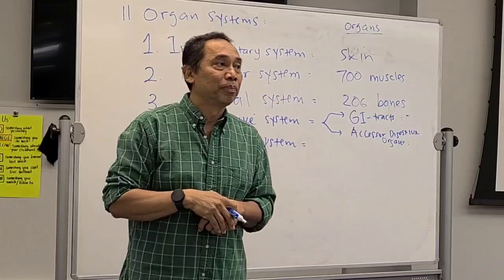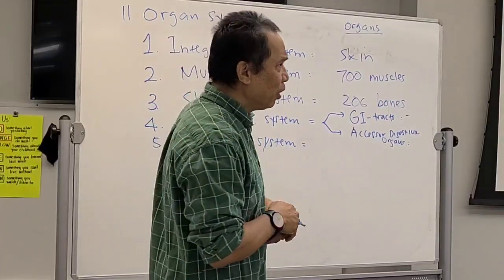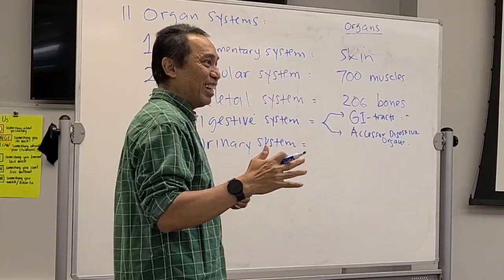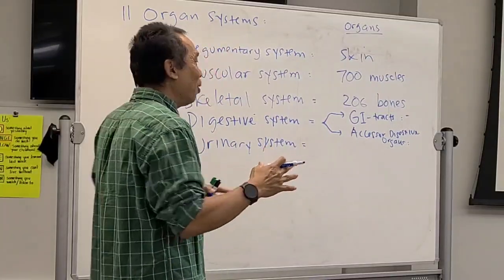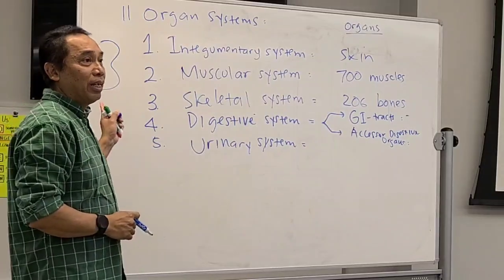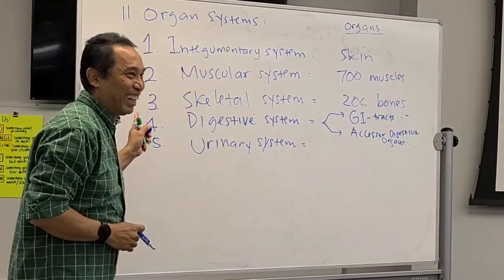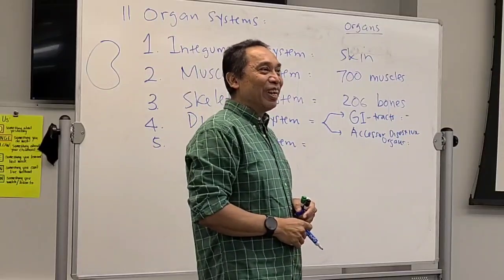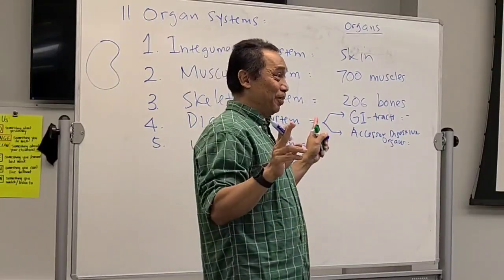Got it? And this urinary system consists of a urinary tract. Therefore, it's a making tract also, right? You start from the organ that looks like this, looks like a kidney, which is the kidney, right? How many kidneys do you have? Everybody gets two.